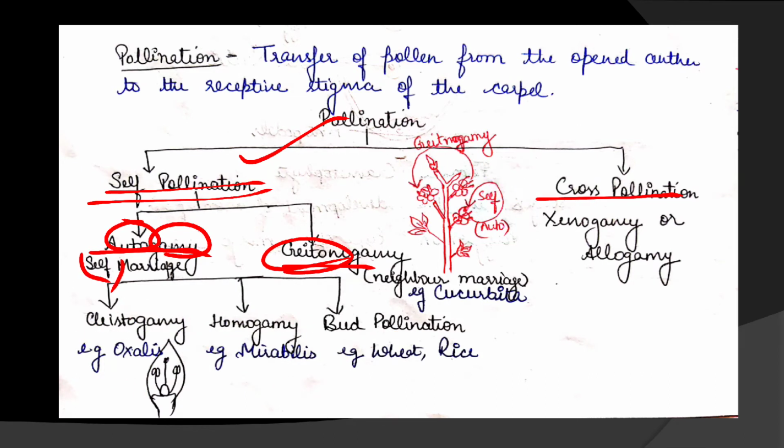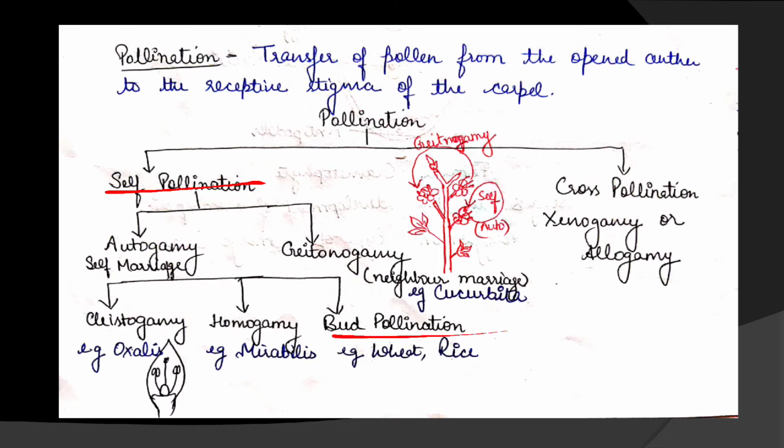Now about bud pollination. In some plants, in the bud stage only, the male and the female parts mature. Okay, before the blooming of the flower, the male and the female parts mature, and in this way self-pollination occurs. Examples are wheat and rice.